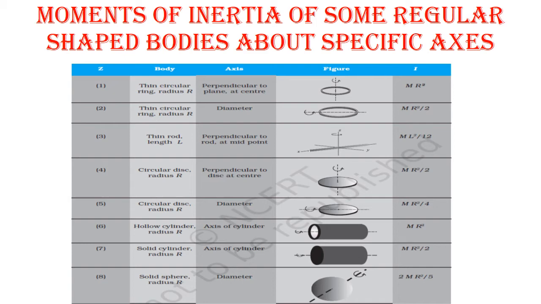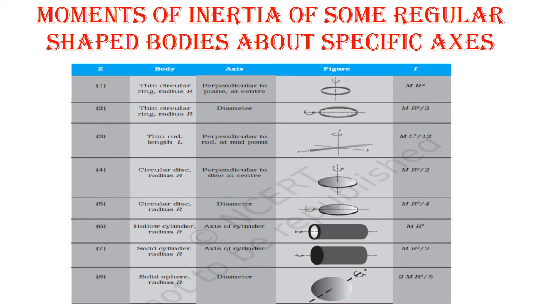Moment of inertia of a hollow cylinder whose radius is r about an axis passing through its own axis is mr². Moment of inertia of a solid cylinder whose radius is r about its axis is mr²/2.